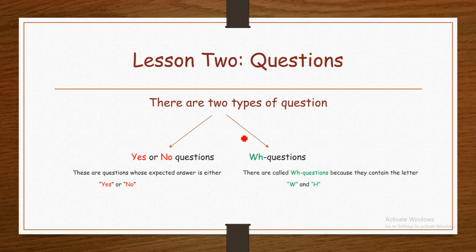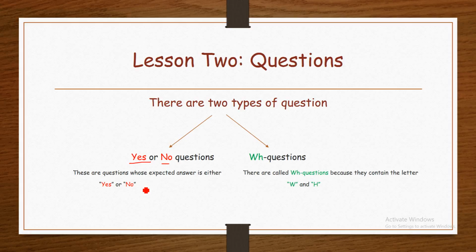Questions. In this lesson, I am going to introduce you to questions. There are two types of questions: yes or no questions and WH questions. With this question type, most of the time, the expected answer is either yes or no. For example, when you are asking someone or when you are asked this type of question, an easy